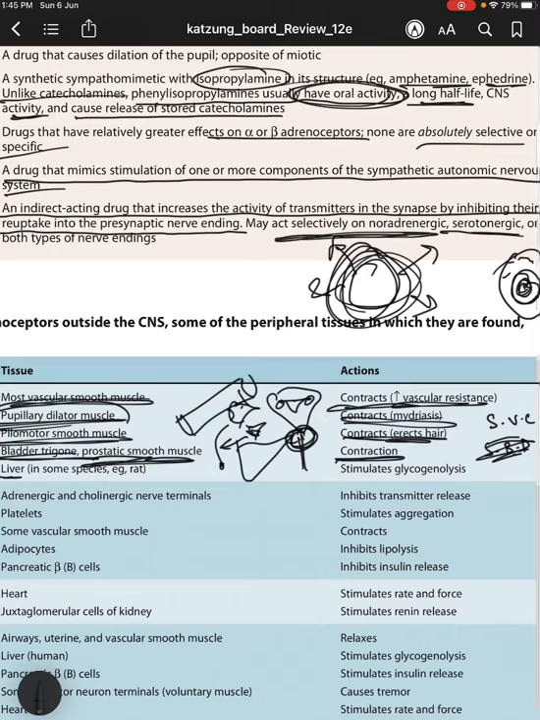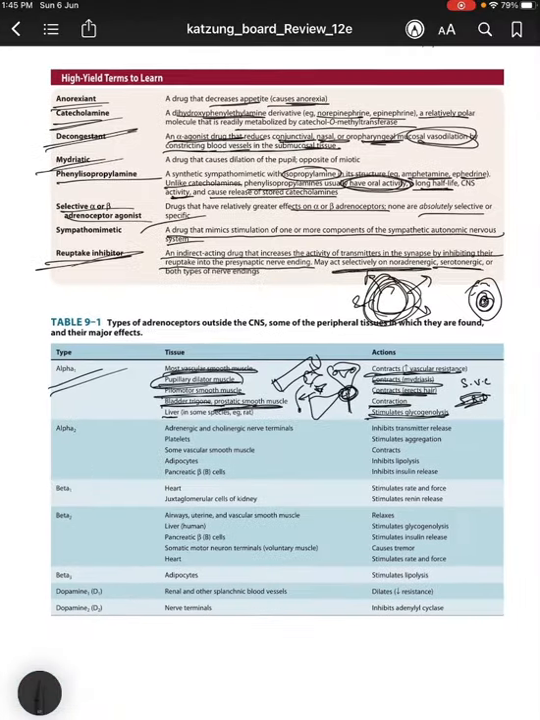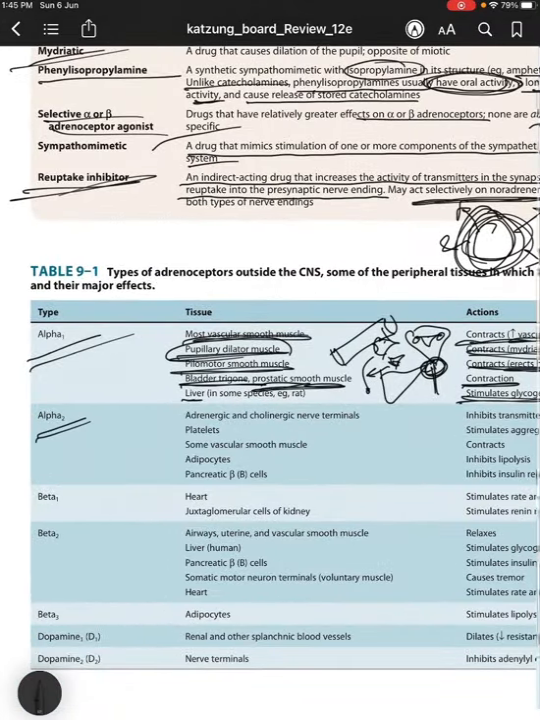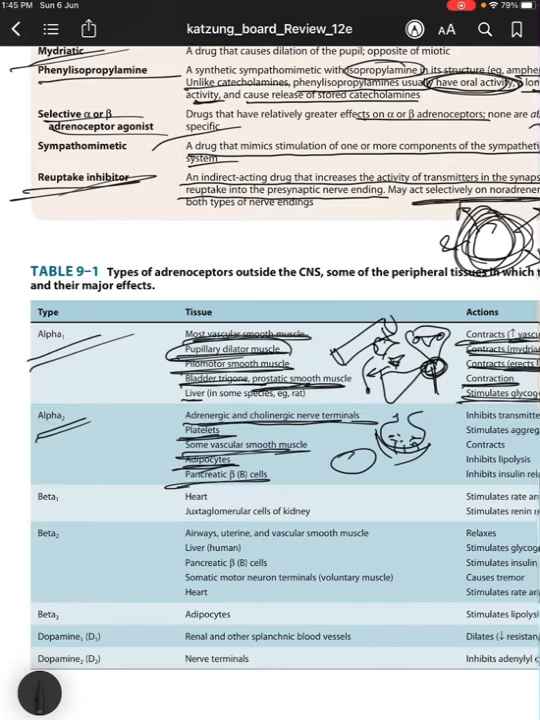And again, bladder trigone, it contracts the trigone and the prostatic smooth muscle, and it stimulates glycogenolysis in the liver in some species. Coming to alpha 2 receptors, they are present in the adrenergic and cholinergic nerve terminals, the platelets, and some vascular smooth muscle, though most are alpha 1, adipocytes as well, and pancreatic beta cells.